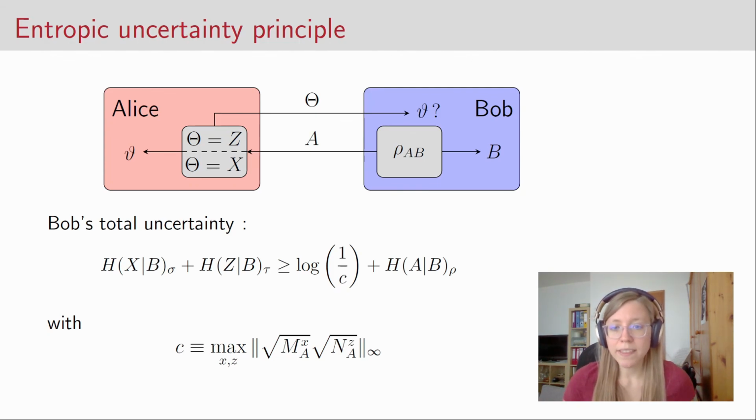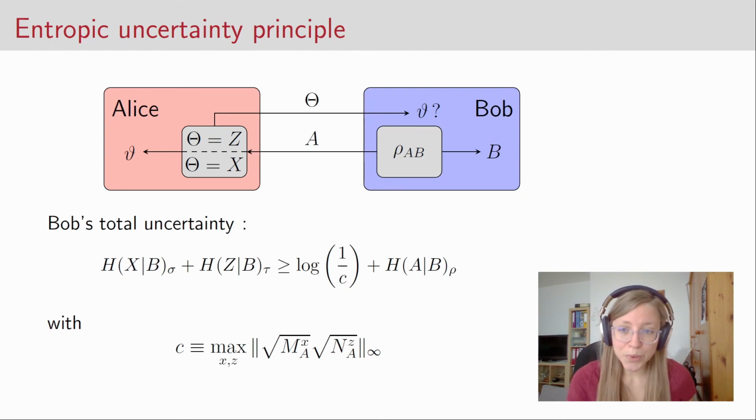And one thing you should notice is that we have a sum of two terms, where the first term only depends on the incompatibility of the two measurements, and the second term only depends on the state the system is in. And as we have seen before, since the conditional entropy can become negative, the lower bound of the uncertainty can actually become lower than the term that describes the incompatibility of the two measurements. So if you choose the right state for your measurement, you can actually decrease the uncertainty to 0. Not in all cases, but sometimes.